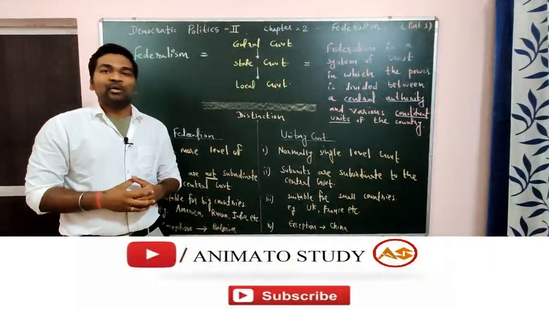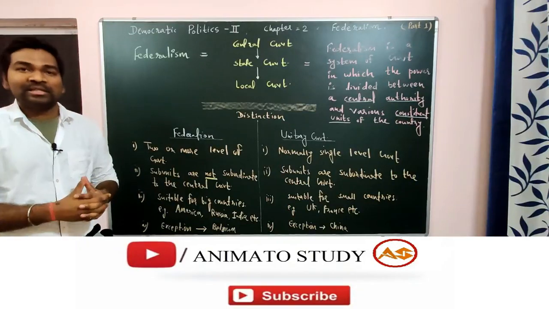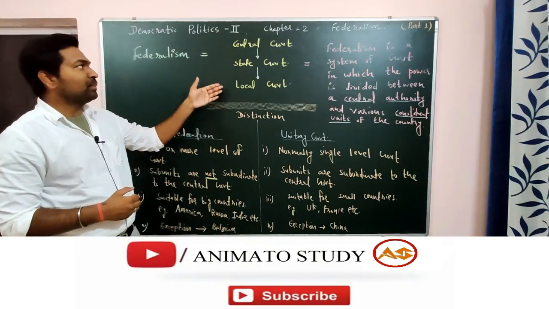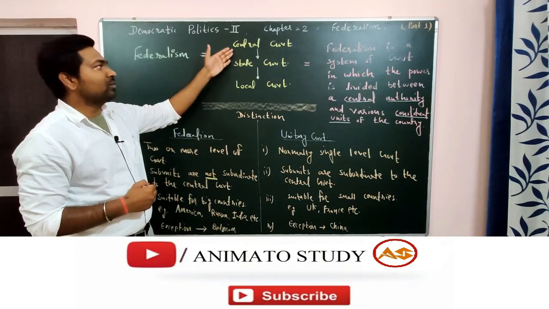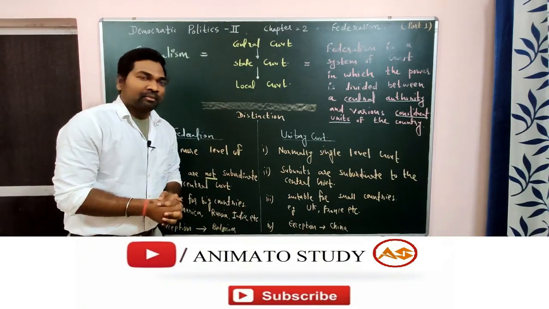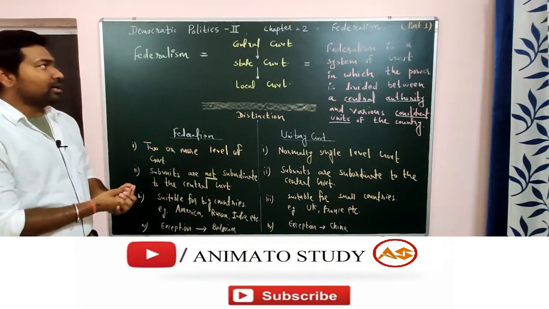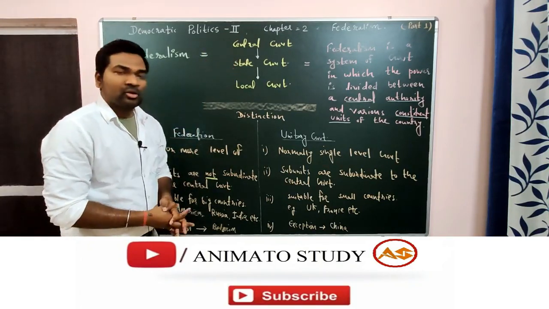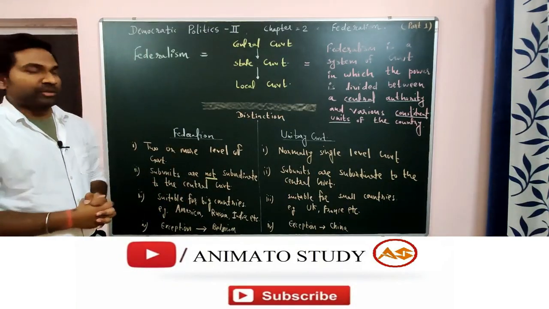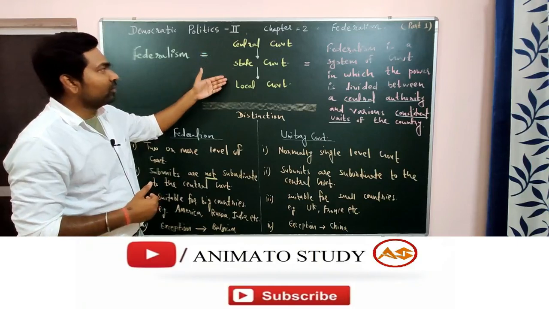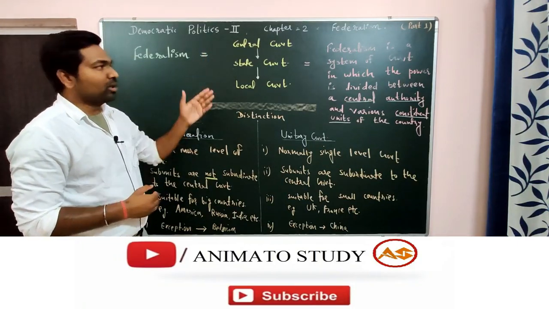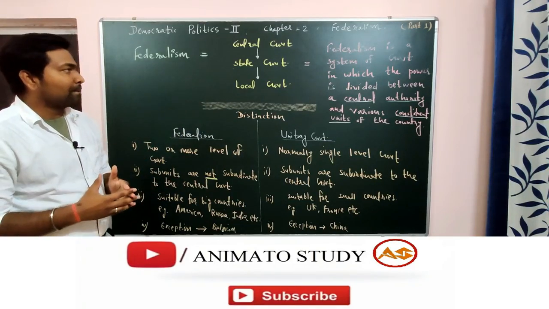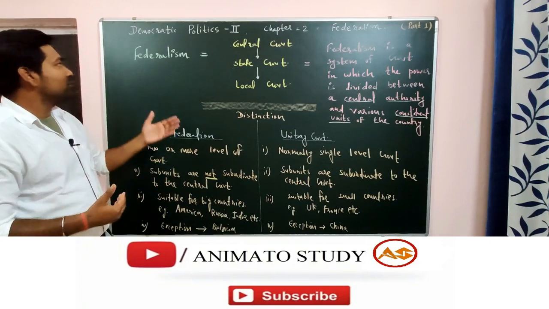Let's begin. If you ask me for the simplest definition of federalism, federalism simply means vertical division of power sharing. Can you see here, we are sharing the power from the central government to the state government to the local government. Normally most countries have only central government and state government, but a few countries also have a third tier of government, that is local government. In India we have 3 tiers of government: central government, state government and local government. This is the very simple definition of federalism.